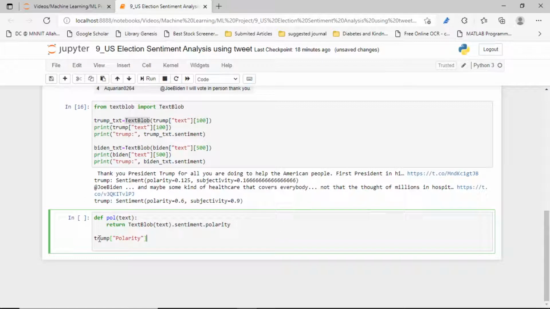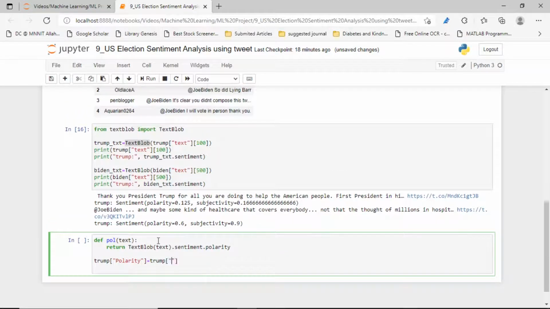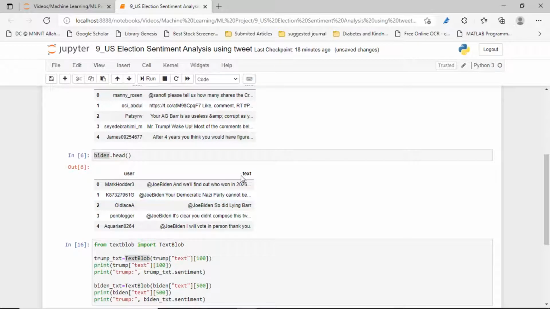What is the polarity for each text? Now for Trump, we have to map the function that we have created. So which column do we map it on? The text column.